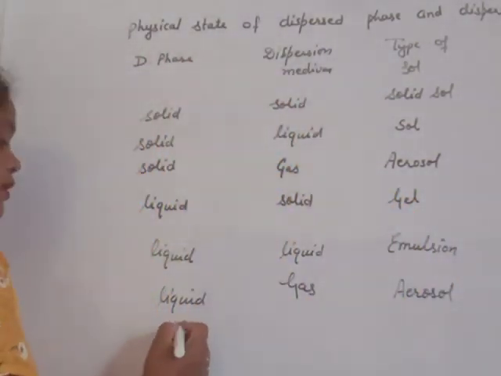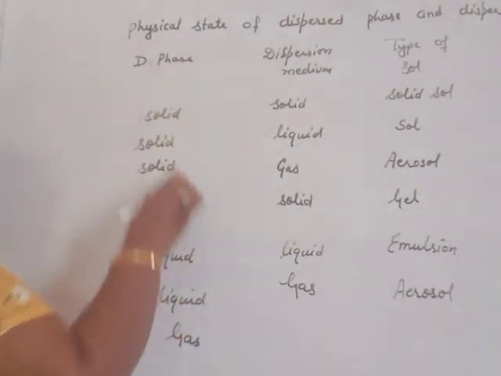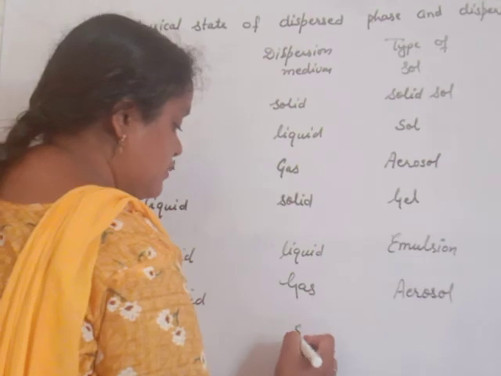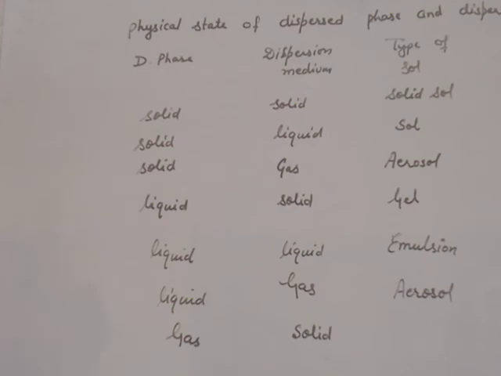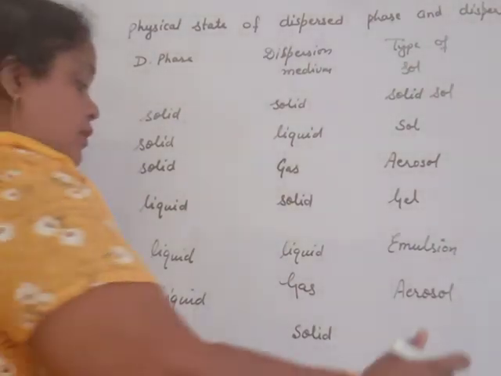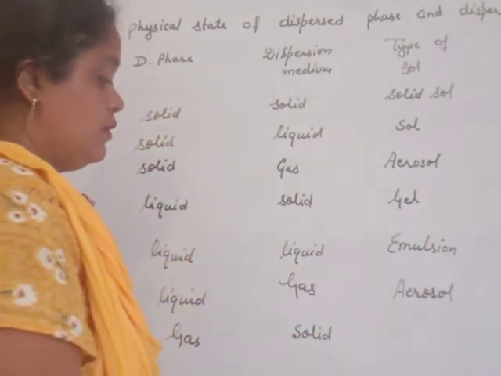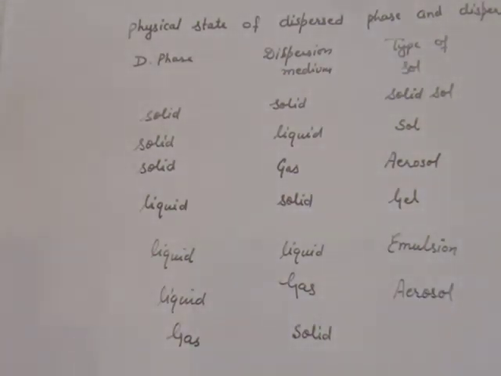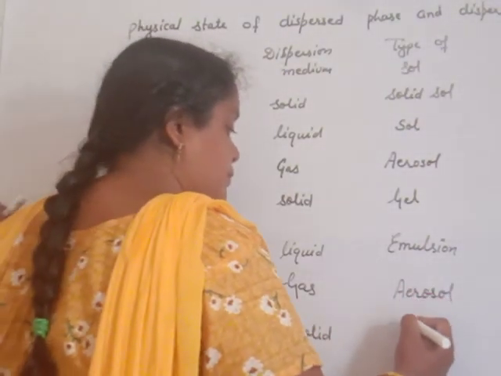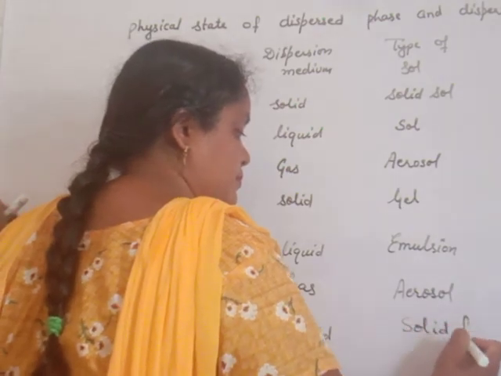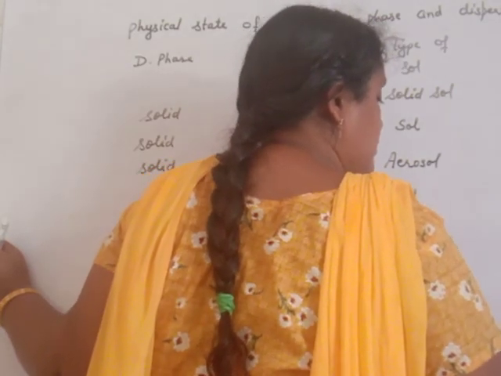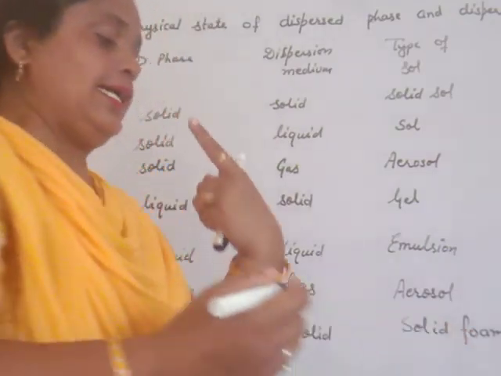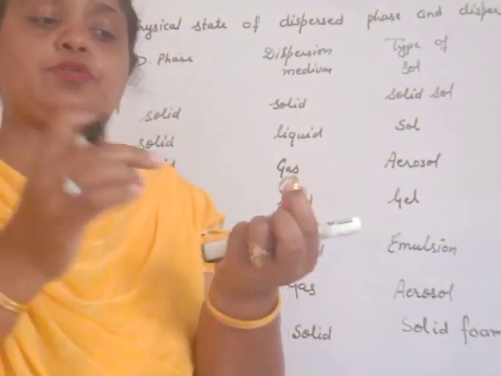Now, dispersed phase is gas and dispersion medium is solid. Then it is known as solid foam. Its example is pumice stone. Pumice stone just like this one. This is the pumice stone in my ring.